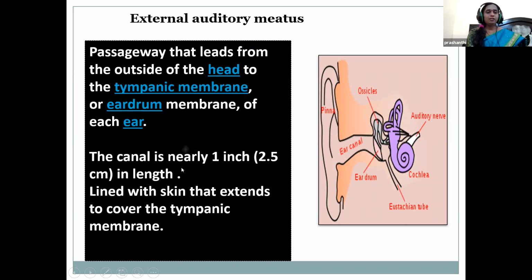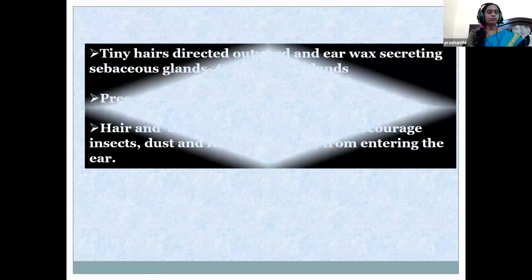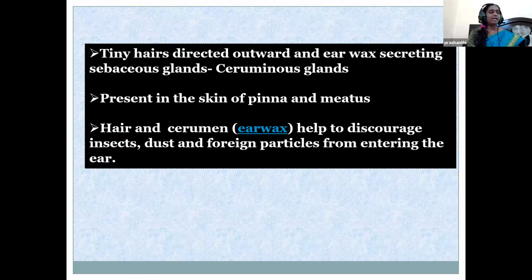The next part is a passageway that leads from the outside of the head towards the tympanic membrane, and this canal is nearly 1 inch in length. Here we find tiny hairs also, children, and in the external auditory canal we find some modified apocrine glands.